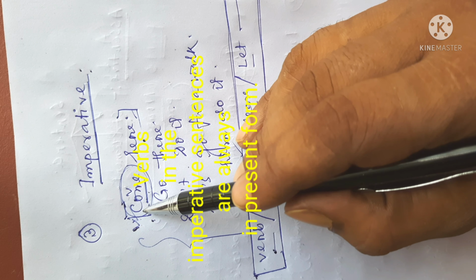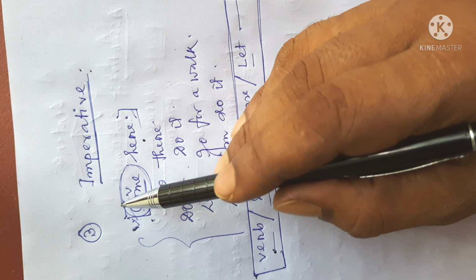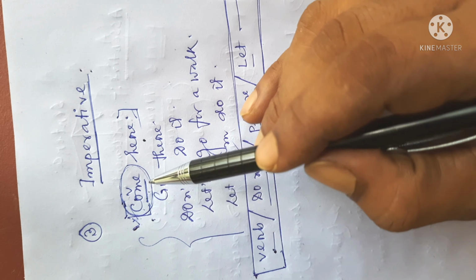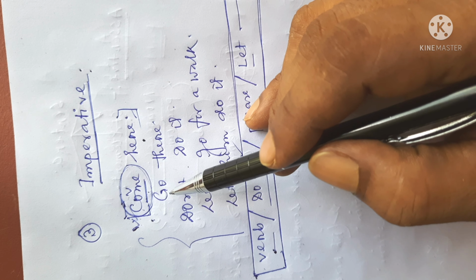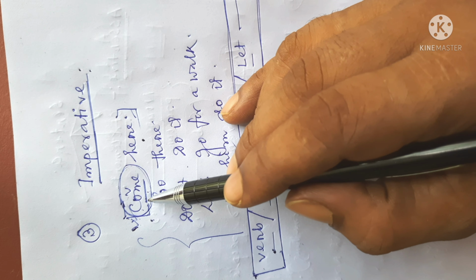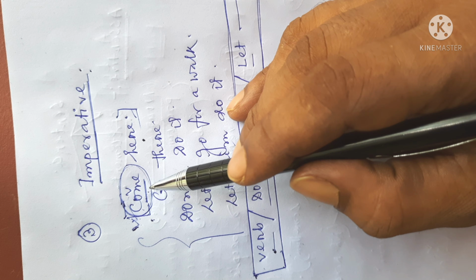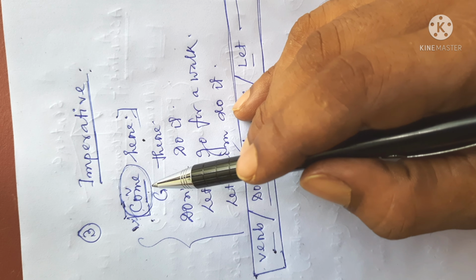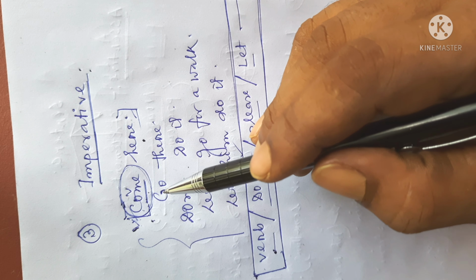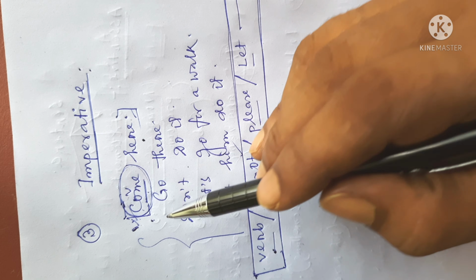The sentence cannot be started with its second or third form, that is, the past or past participle form. It always starts with the base form. This is the most interesting case. As I have said, the sentence always indicates you. It is always addressed to you, which remains understood.